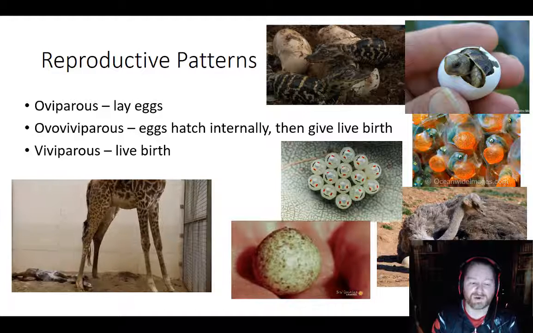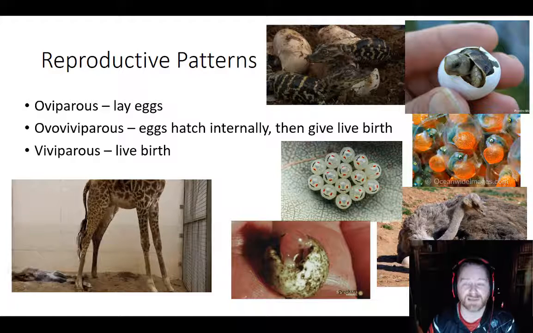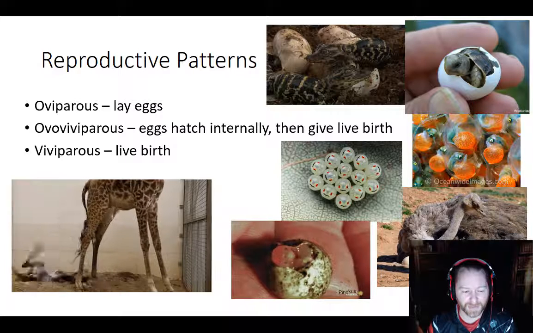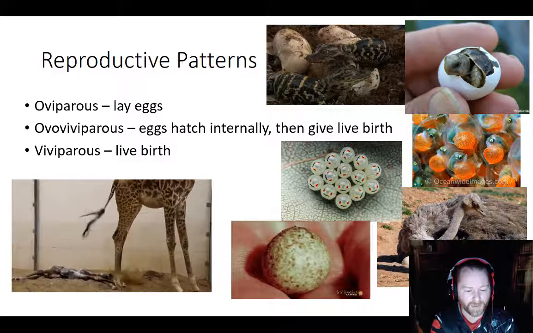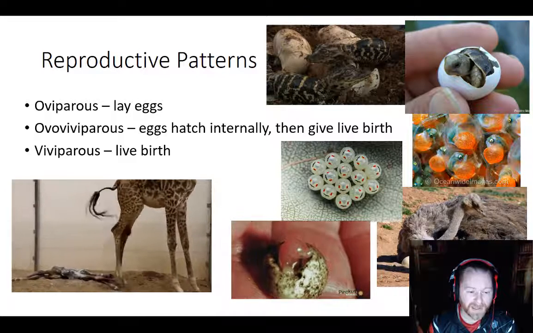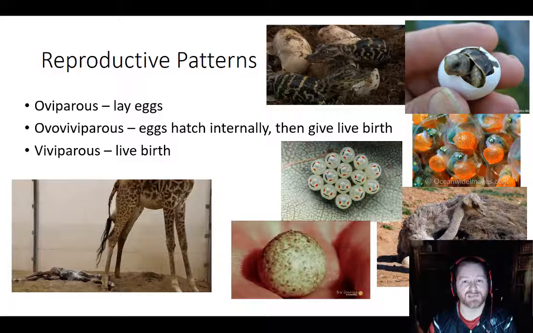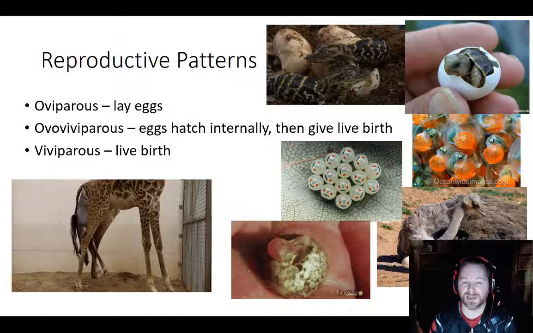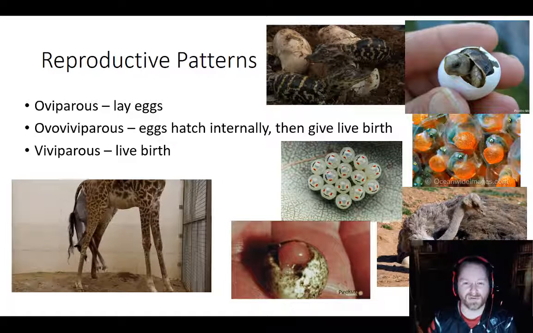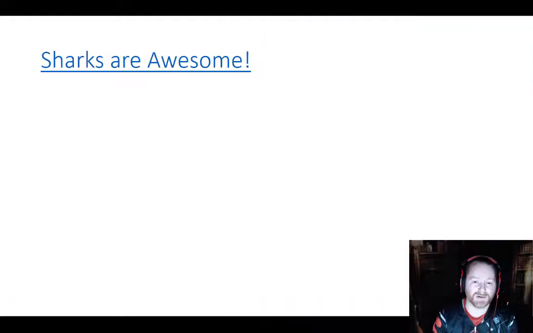But for viviparous, for live birth, well, mammals are probably like the best example of that. There are some species of snakes, like boas, that actually give live birth, but for the most part, mammals. And so you see here, you got a giraffe falling 6 feet, hitting the ground. It's going to make him cry just like a doctor spanking a baby. And let's wait for it, boom, afterbirth, and the placenta comes out. And that's a key characteristic of all things that are viviparous. They're attached to the mother through a placenta. So if it's in an egg, it's oviparous. If it's attached through a placenta, it's viviparous. If it's inside of an egg and then hatches in the egg and then comes out of the parent, it's ovoviviparous. So those are all good terms to know, and those are all patterns of reproduction.